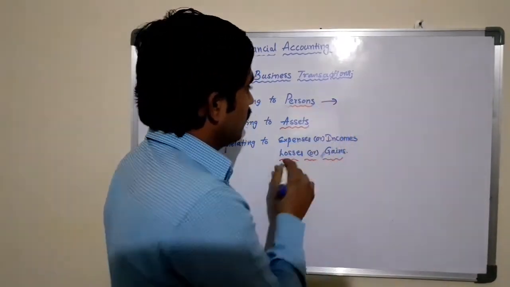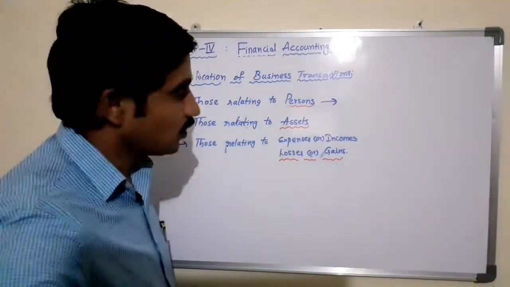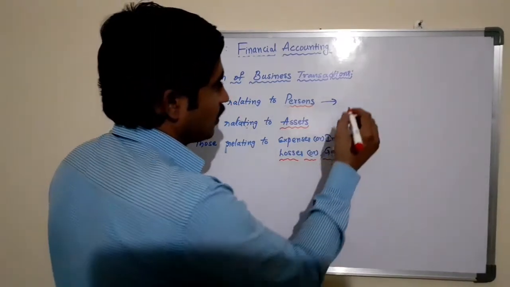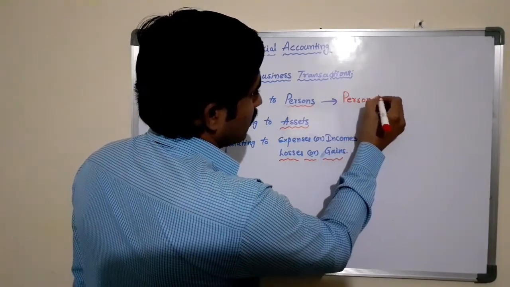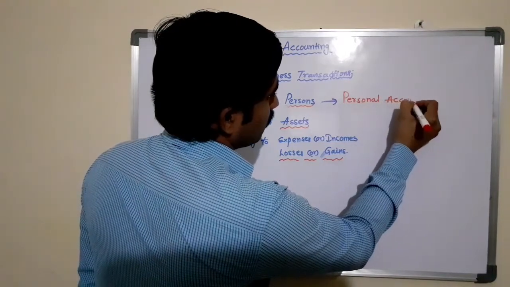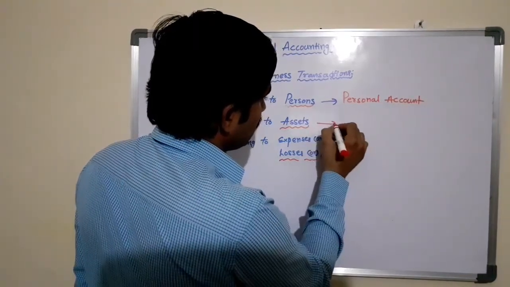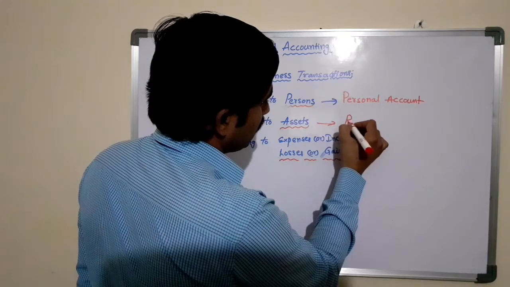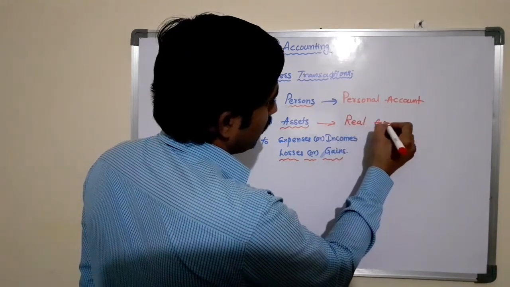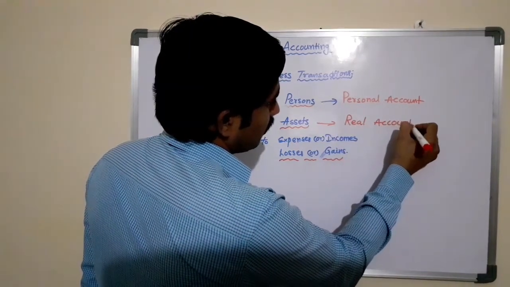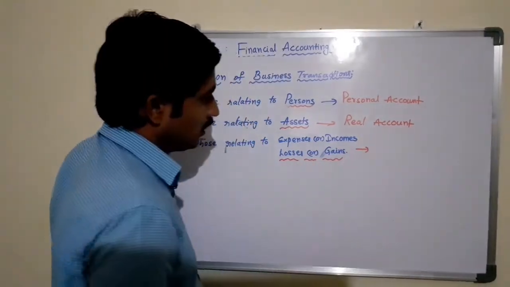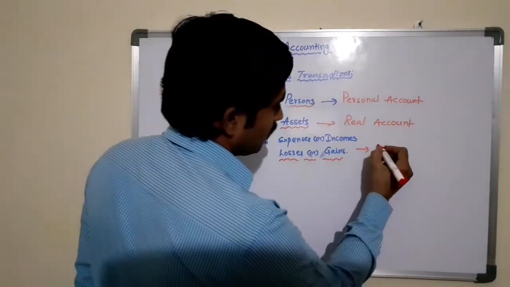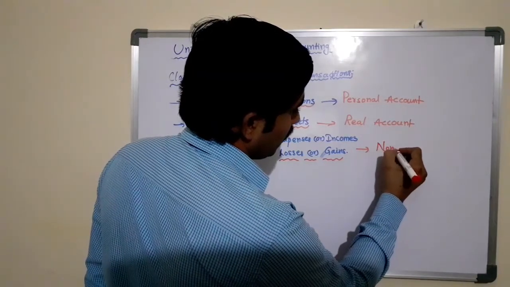So here the transactions related to the persons come under the personal account, and the transactions related to the assets come under the real account, and the transactions related to the expenses or incomes, losses or gains come under the nominal